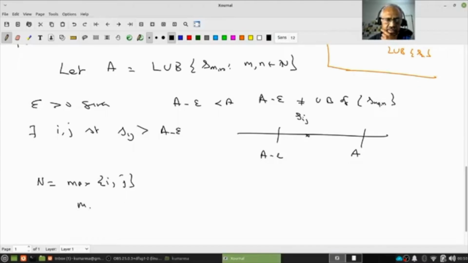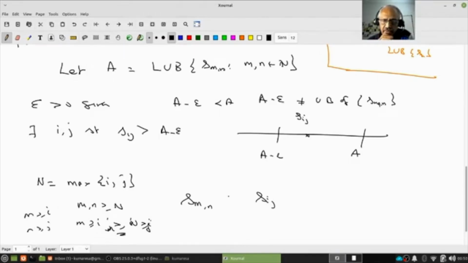Now let any m and n be greater than or equal to N. What is the relation between S_mn and S_ij? Since m and n are greater than or equal to N, m is greater than or equal to i, and n is greater than or equal to j. Are you following? So to S_ij I am adding a few more non-negative terms to get S_mn. Therefore S_mn is greater than or equal to S_ij.